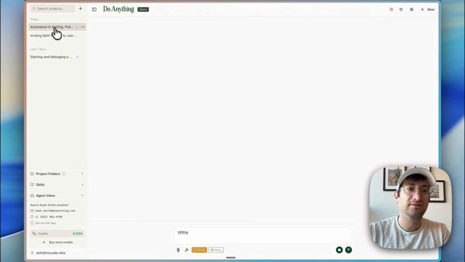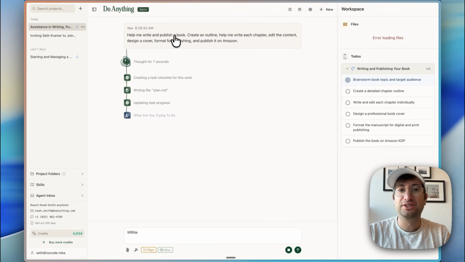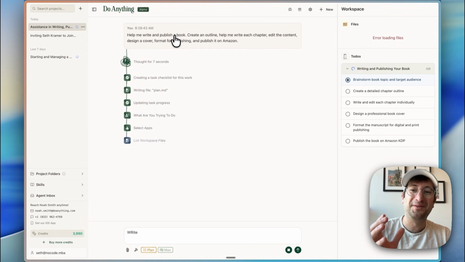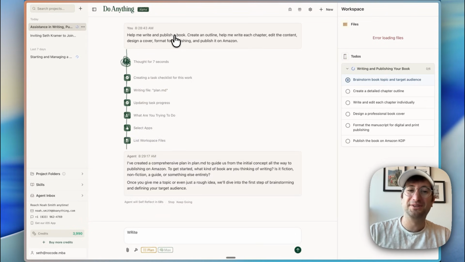So if we go to the task I clicked on, help me write and publish a book, create an outline, help me write each chapter, edit the content, design a cover, format for publishing, and publish it on Amazon. So literally going from the idea all the way to writing and literally publishing a book.